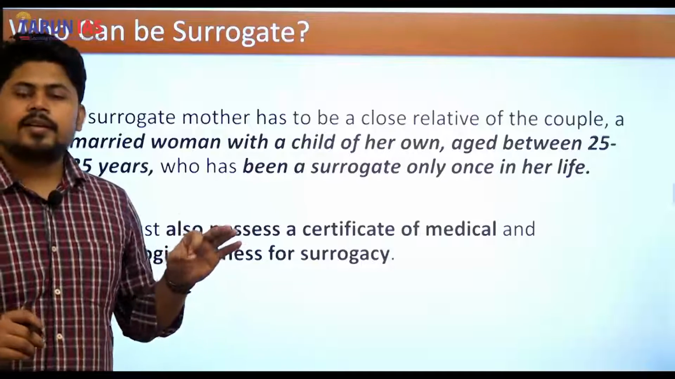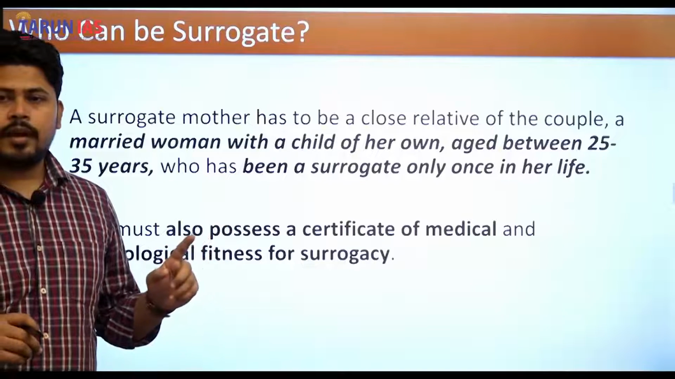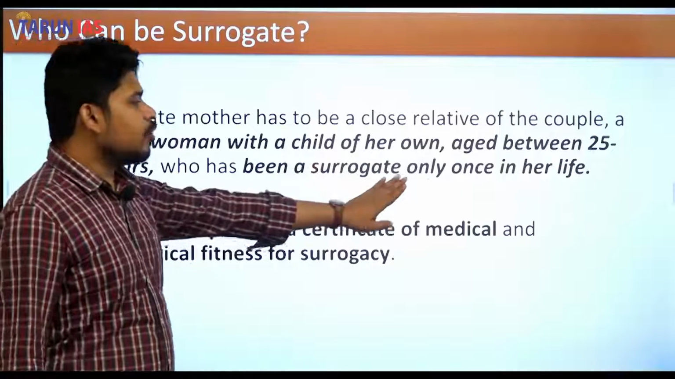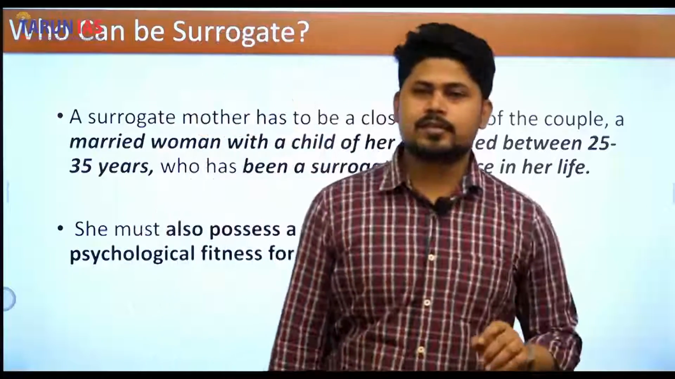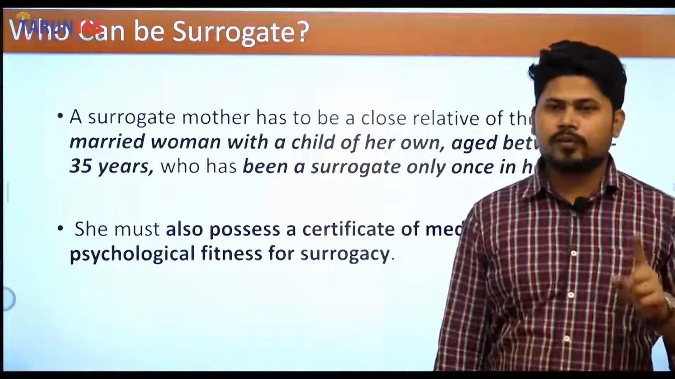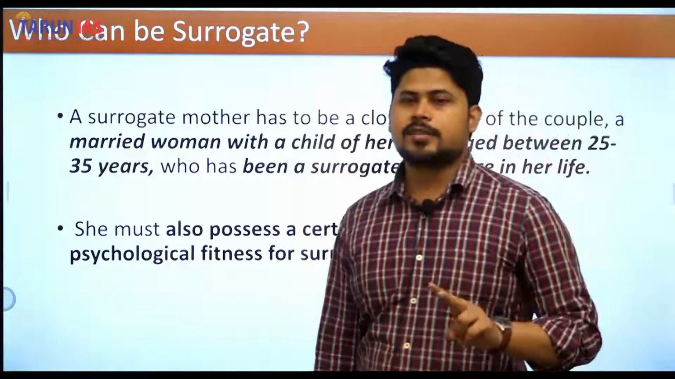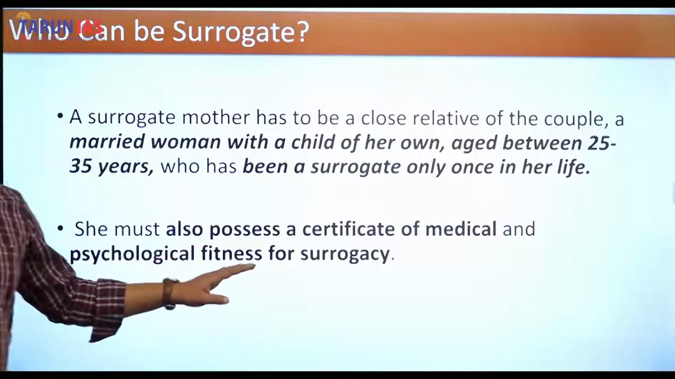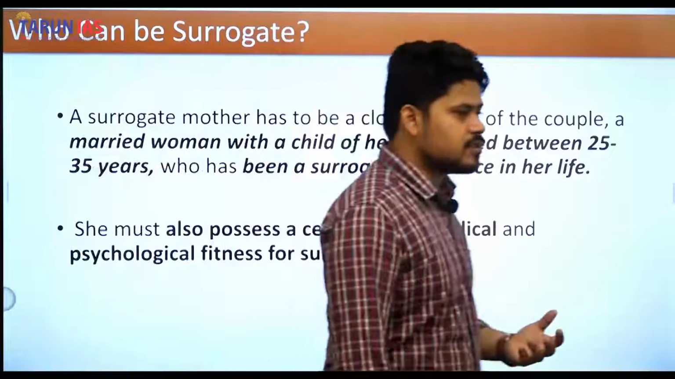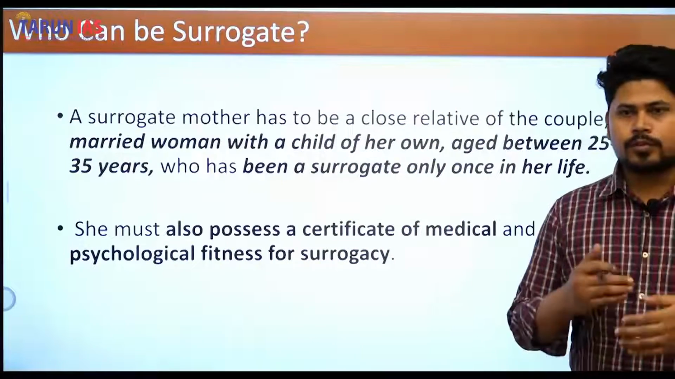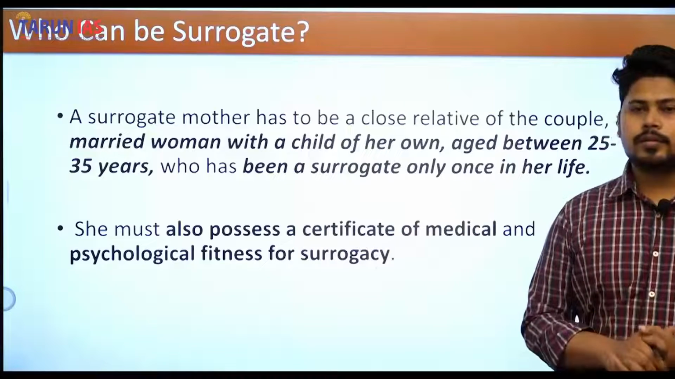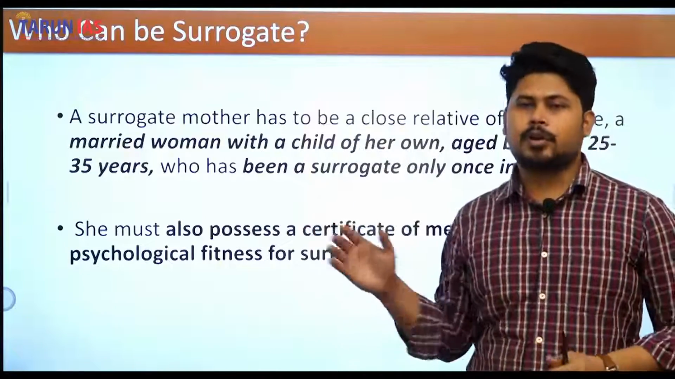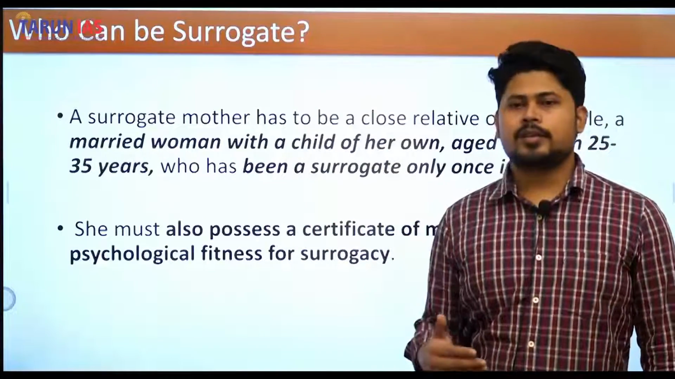Not only should she be married, she must have at least one child of her own, and be aged between 25 and 35 years, and have been a surrogate only once in her life. That means one woman can be a surrogate at most twice in her life. So these are the specific criteria, and she must also possess a certificate of medical and psychological fitness from the medical board for surrogacy. So these are the limitations that have been put upon the women who want to be surrogates.